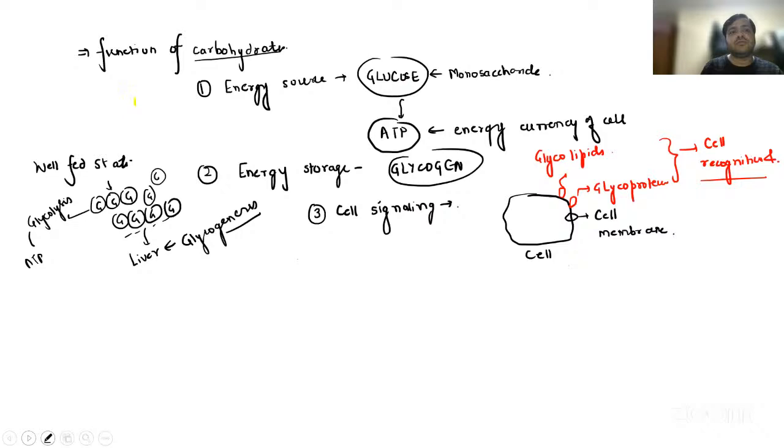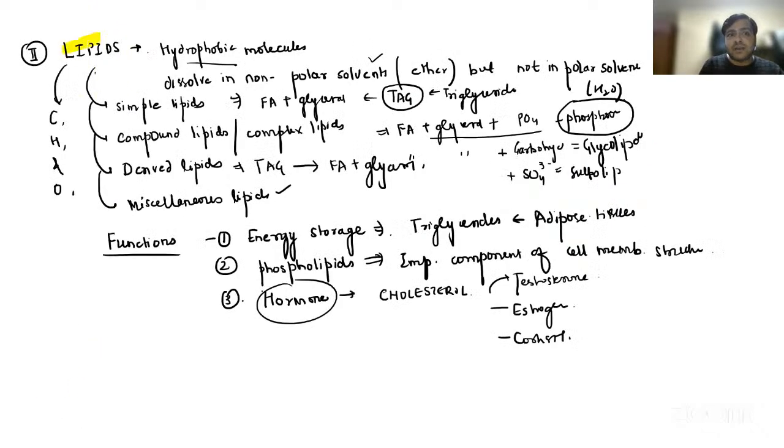And try to mention the function that we have discussed, right? The lipids, right? The simple lipids compound derives how, what is the structure of simple lipids? They are just simple fatty acids and glycerol. The compound lipids, we have fatty acid, glycerol, and some other compounds like phosphate, or if it is carbohydrate, or if it is sulfate, right? If we have derived lipids, so the triacylglycerol is broken down to release fatty acids and glycerol. These are again the derived lipids.